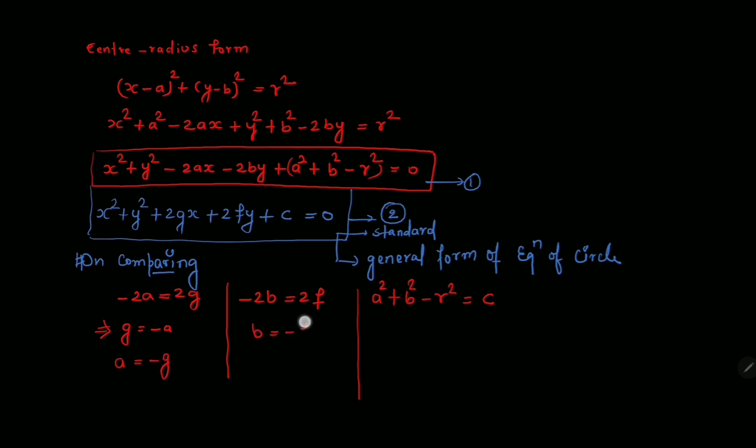Similarly, b equals minus f, and r square equals a square plus b square minus c. So for the center coordinates of the circle, okay, let me write here only. I know that a comma b are the center coordinates.